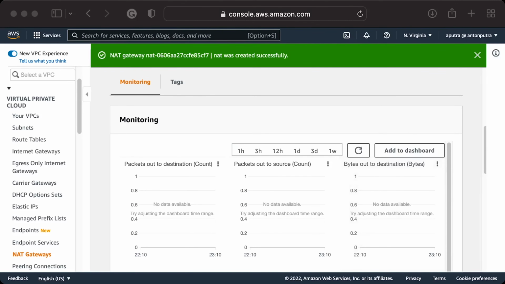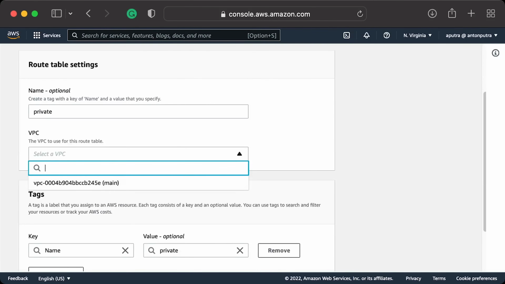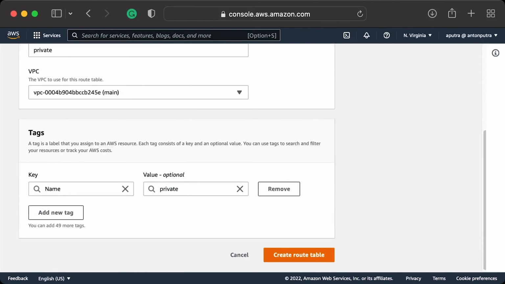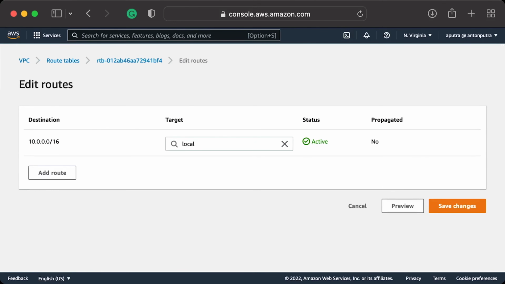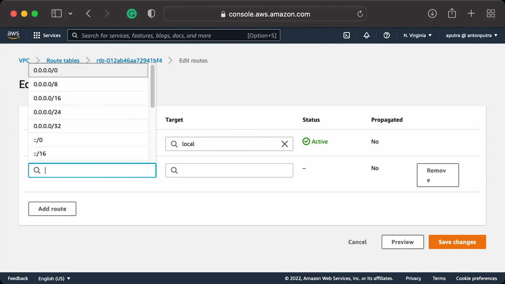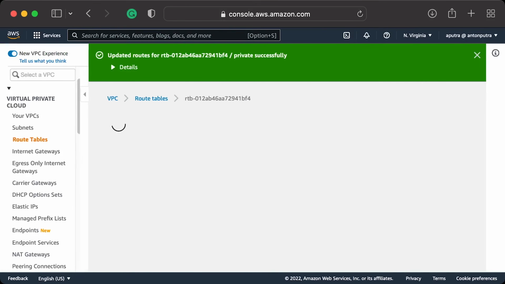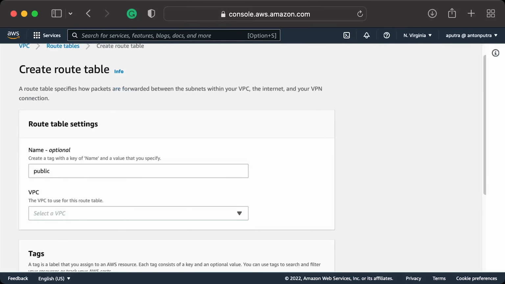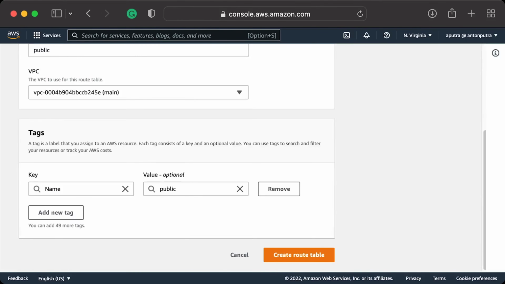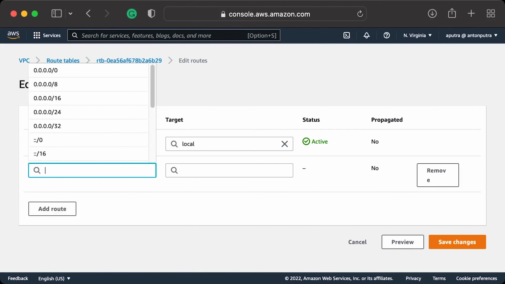Now we need to create 2 routing tables. The first one is for private subnets. When it is created, you need to click Edit Routes and add a default route. Click Add Route, and for the CIDR, use all zeros, which represents the default route. For the target, select the NAT Gateway ID. The second one is a public table. Here you need to add a default route to the Internet Gateway.